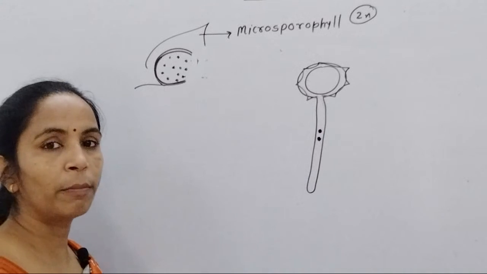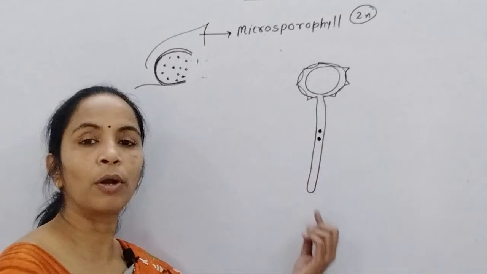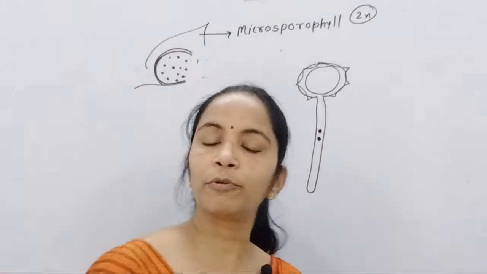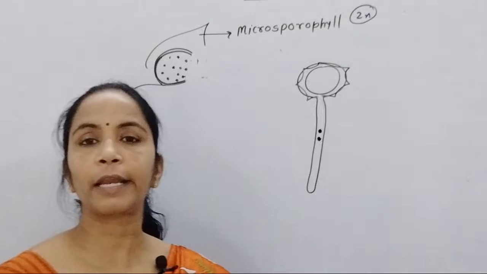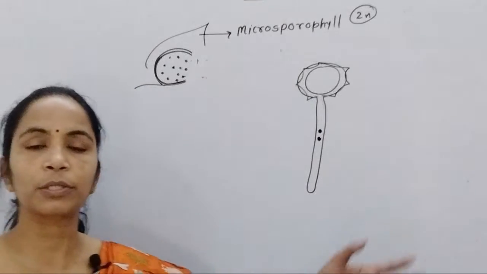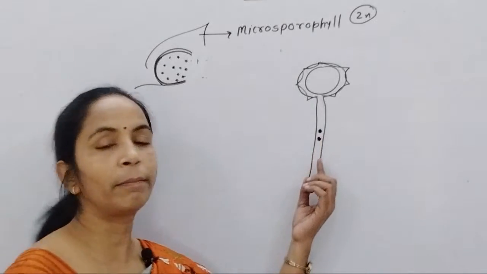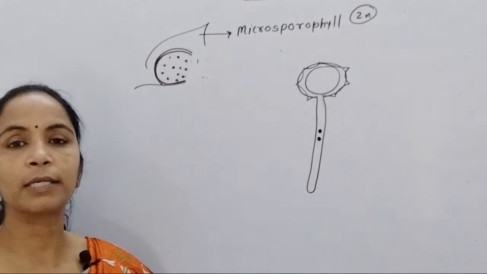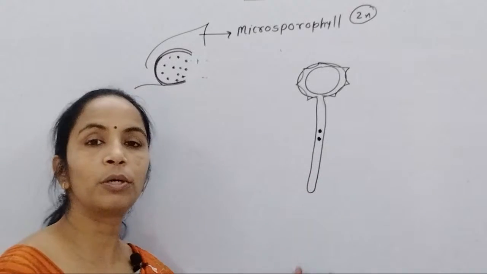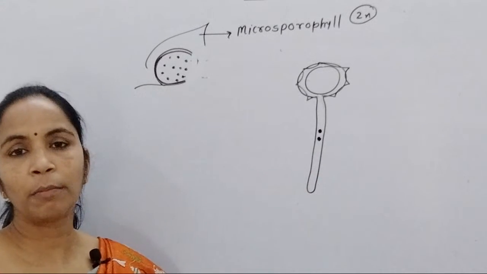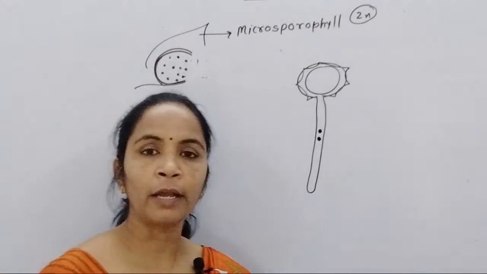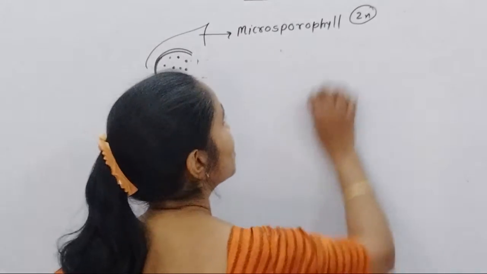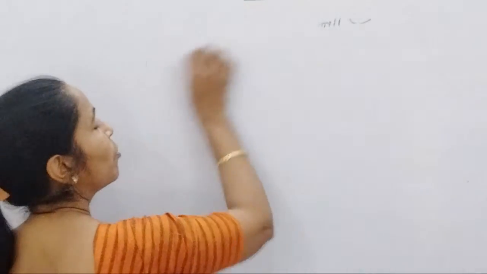Clear? So remember this part. Out of two male gametes, only one is used. Triple fusion is not present in Gymnosperm. Triple fusion or double fertilization is a characteristic property that we will discuss in Angiosperm. But here remember, siphonogamy means the process by which the pollen tube, like a siphon structure, grows towards the archegonium or female gametophyte. Okay, good that you are learning so many basic terms for Gymnosperm also.